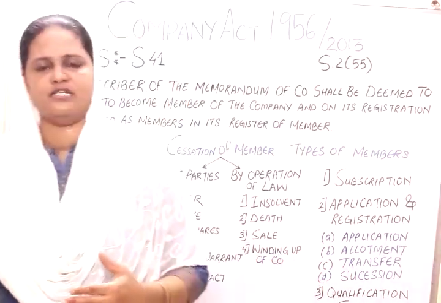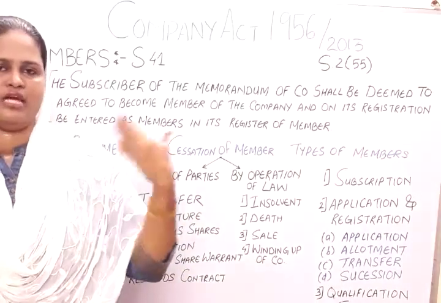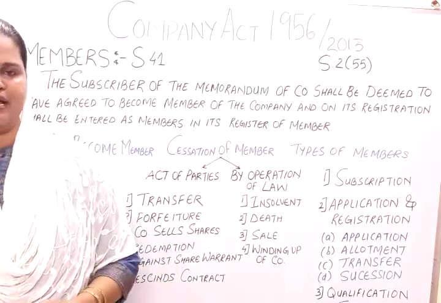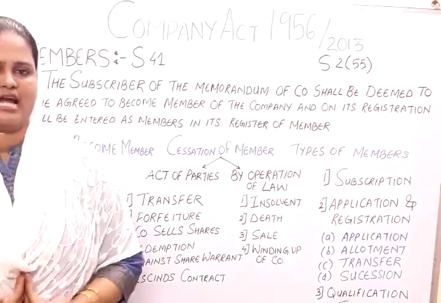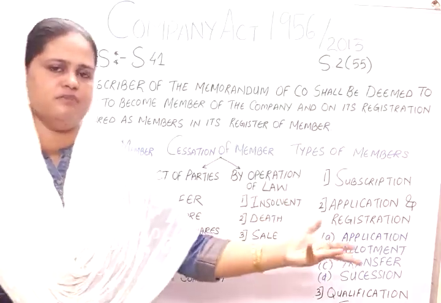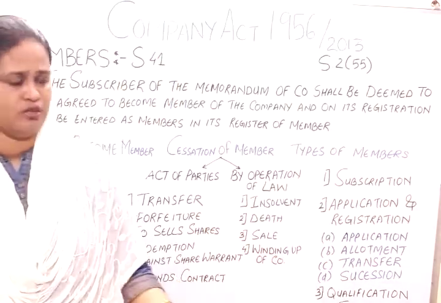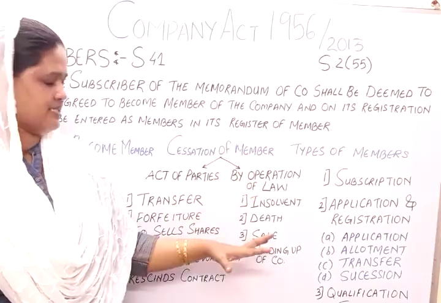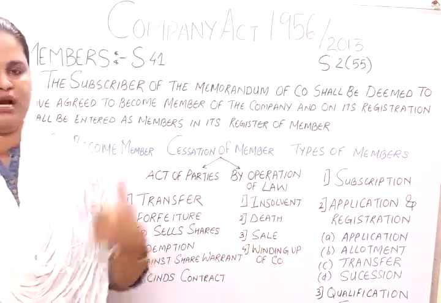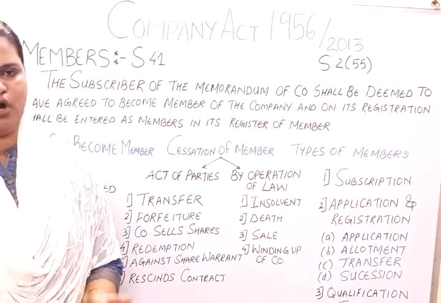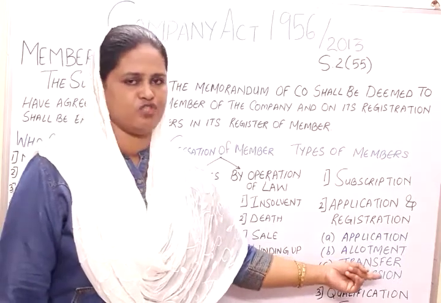When one person transfers his shares to the other person, or transfers his membership to the other person. In case of a limited guarantee company, there are no shares, so if one person transfers his rights to the other person, that person automatically becomes the member. Even in case of death, insolvency, etc., a person who possesses the right over the earlier shareholder or member becomes a member after the transfer of shares.